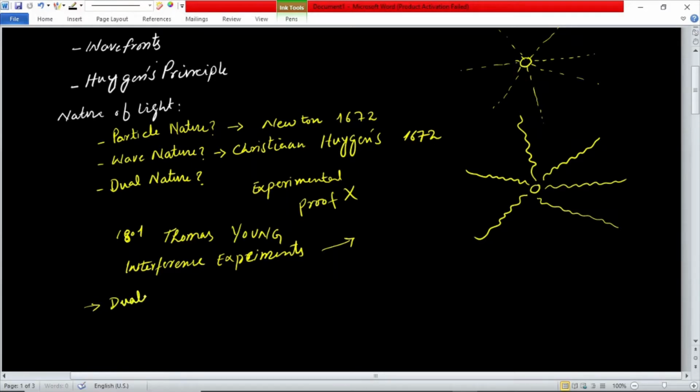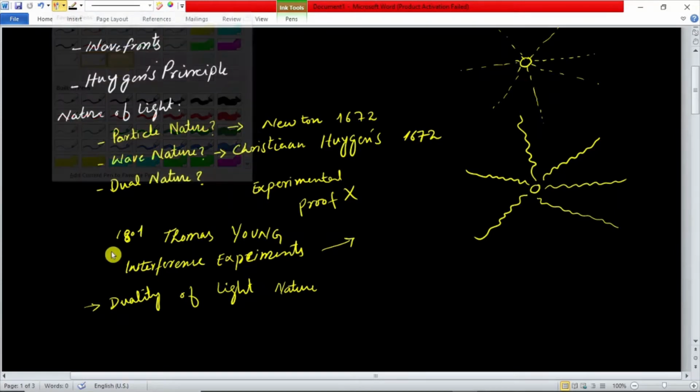Because for certain phenomena light behaves as a particle, and for other phenomena, light behaves as a wave. While in this chapter, the focus is mainly on the wave nature of light.